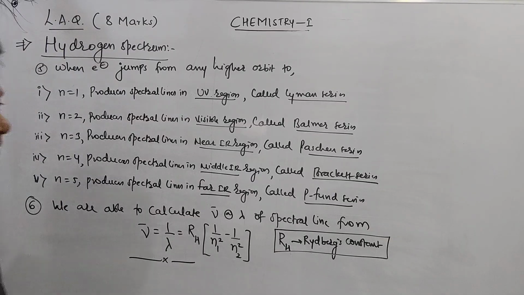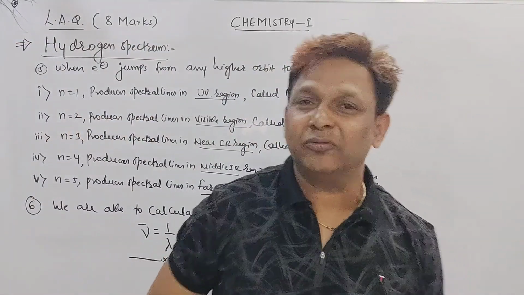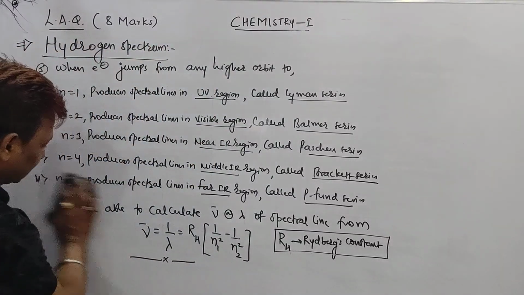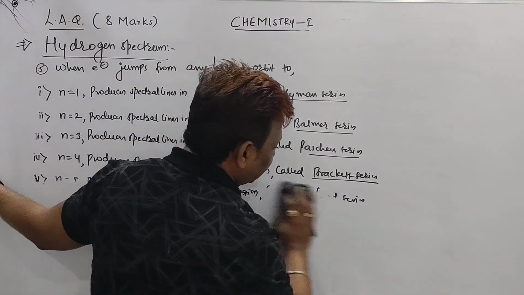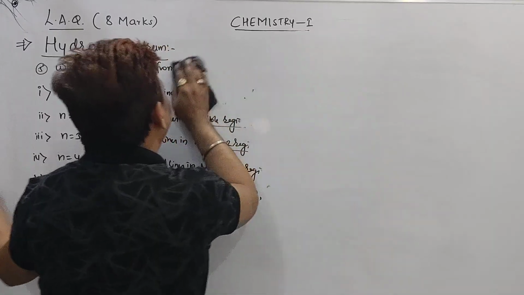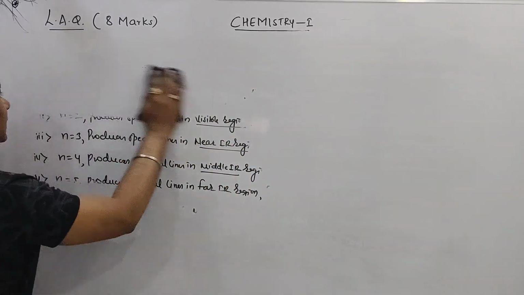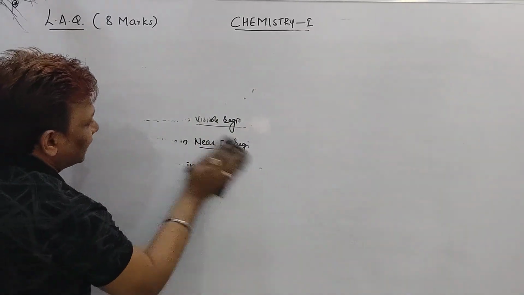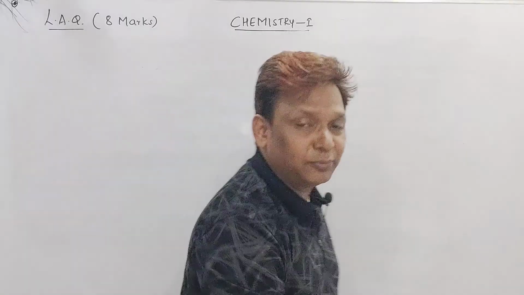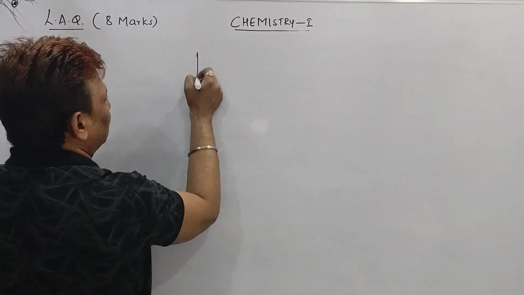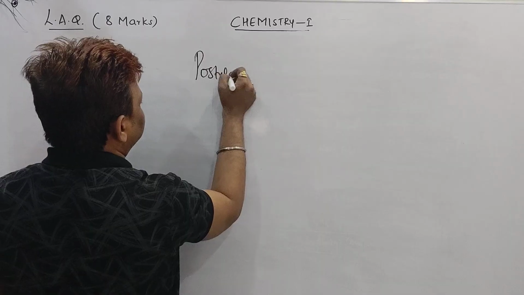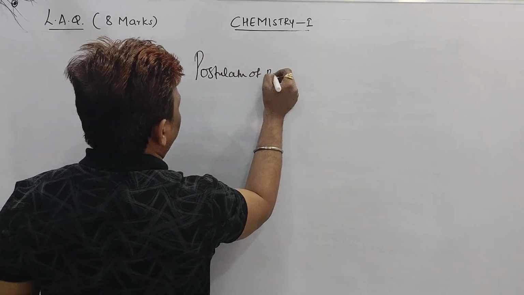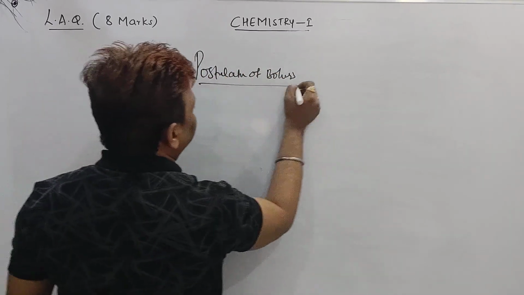Beta, I just want to recall for you how to get the 8 marks. Whatever we wrote here, I want you to recall. For the 8 marks, first of all, you wrote about the postulates of Bohr. How many points did we write in the postulates of Bohr? We wrote 5 points.